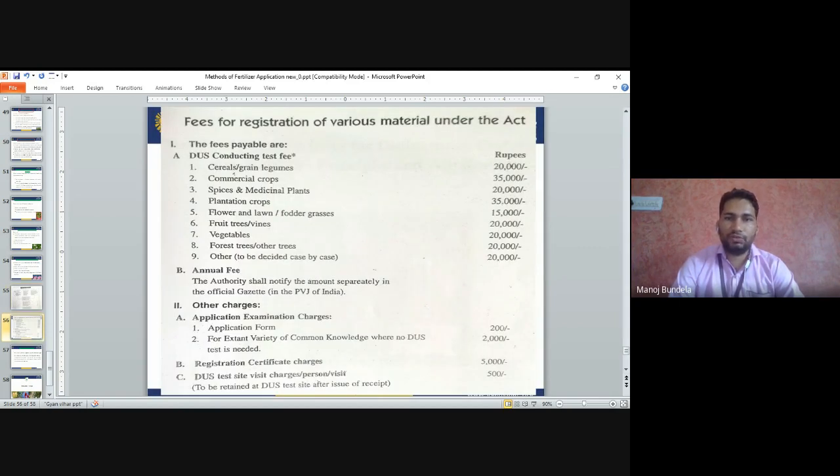Fee for registration of various materials: cereals and grains 2,000, commercial crops 35,000, spices and medicinal plants 20,000, plantation crops 35,000, flowers and lawn 15,000, fruit trees 20,000, vegetables 20,000, forest trees 20,000. Annual fees are different. Other application fees or charges: application form charge 200, extent of common knowledge, DUS test 2,000, registration certificate charges.